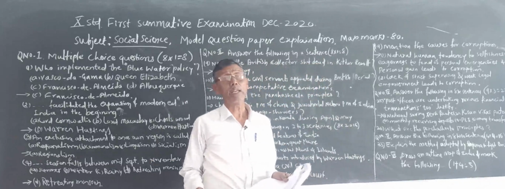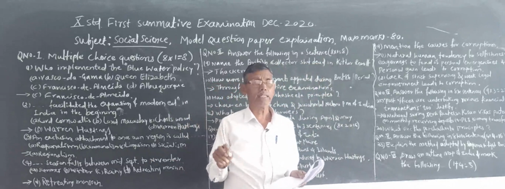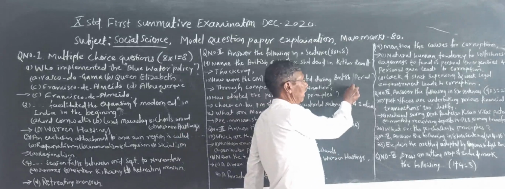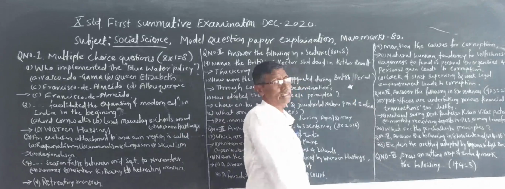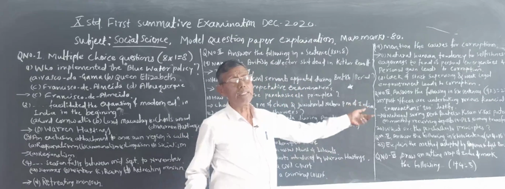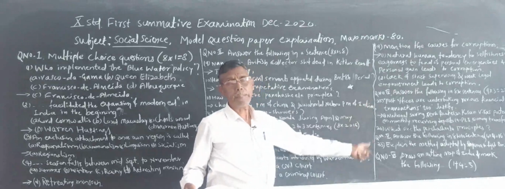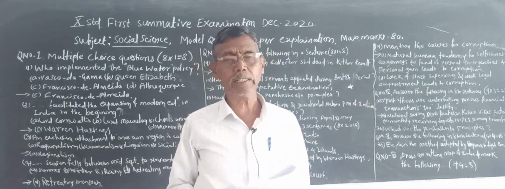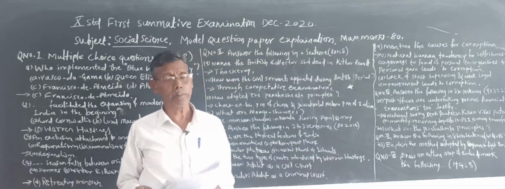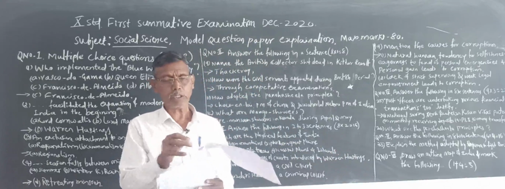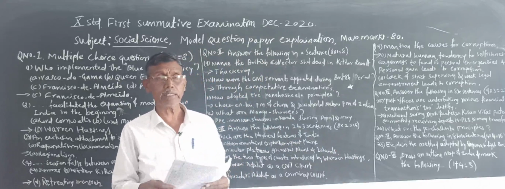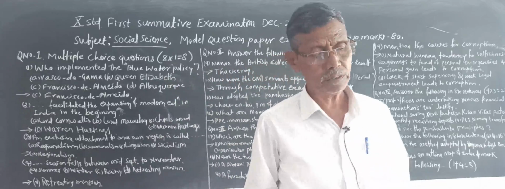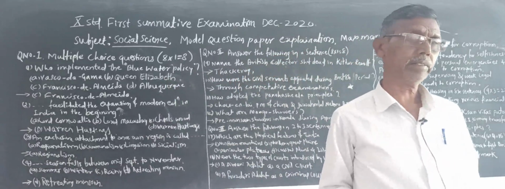And if they ask the location of some important cities or capitals, like when they ask you to mark the capital city, that is Delhi, you have to mark it like this. So you have to practice map drawing and also the location of the places. The question paper is an 80 marks paper, and you have to prepare for the first summative examination.